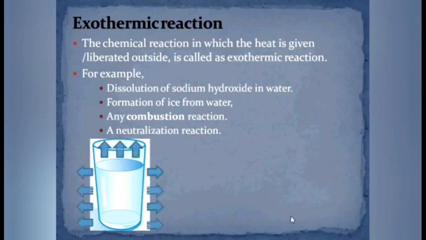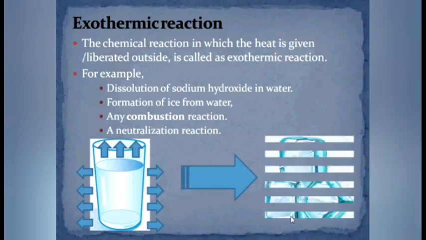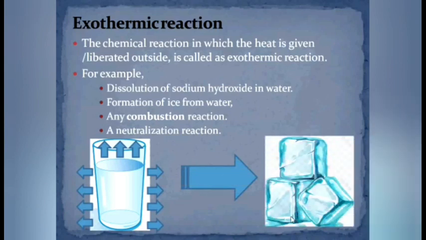So, when liquid water needs to convert into solid ice, the temperature must fall. And what is the meaning of falling temperature? When temperature of the water falls, water is exchanging heat with the surrounding. Water gives out heat to the surrounding and then its temperature decreases. So, in this reaction, as liquid water loses heat, formation of ice from water is considered as exothermic reaction.